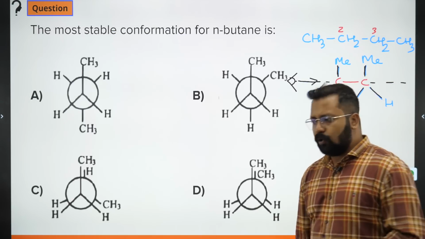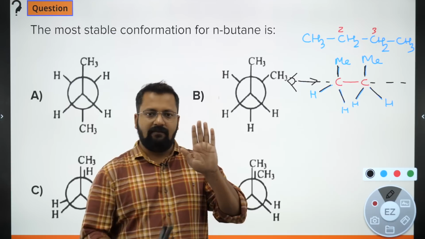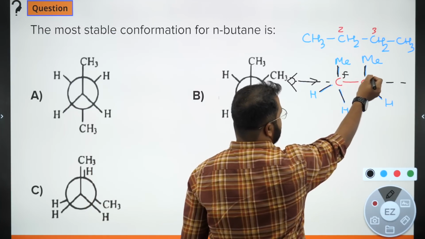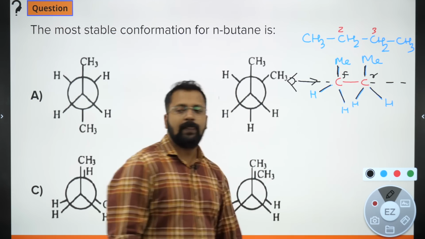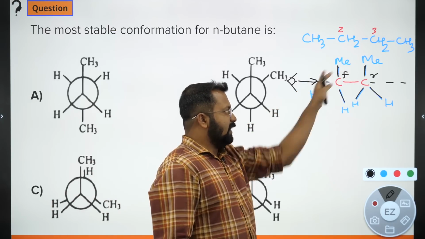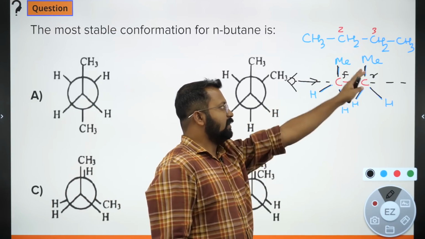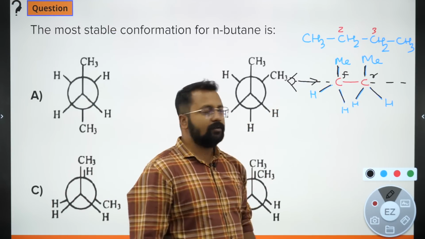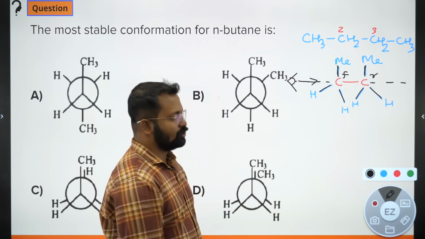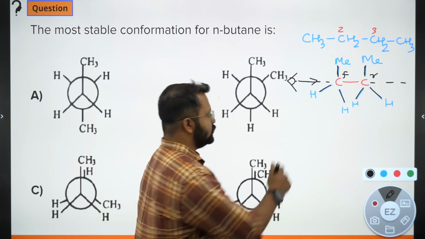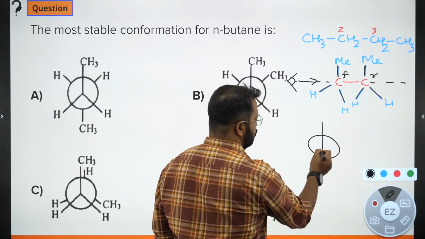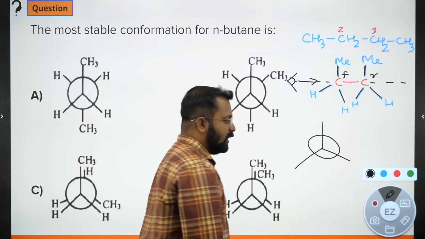So it is quite possible that the inverted Y at the front carbon, let's say this is the front carbon and this is the rear carbon, peeche wala carbon hai. The inverted Y in the front carbon and the inverted Y in the rear carbon have identical groups behind each other. Can that happen?